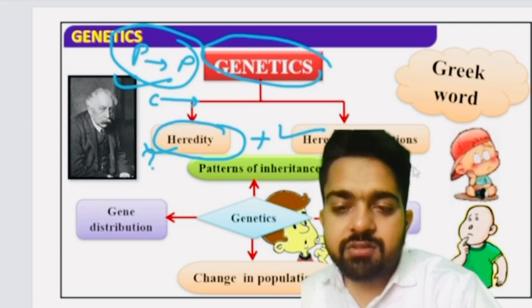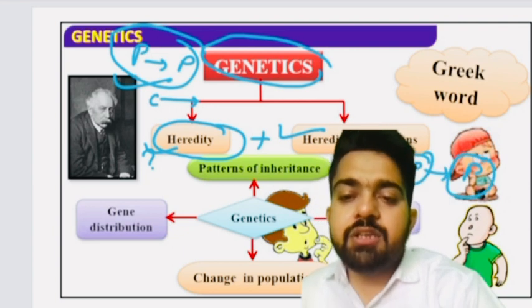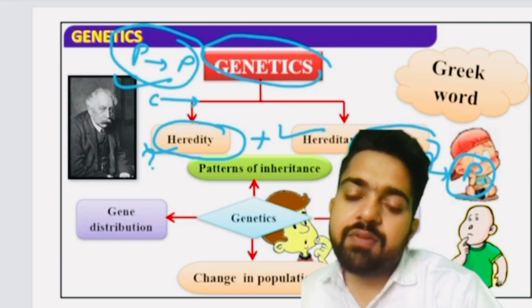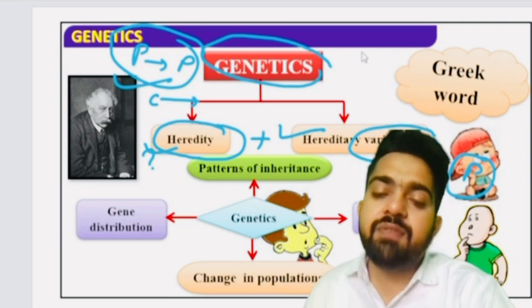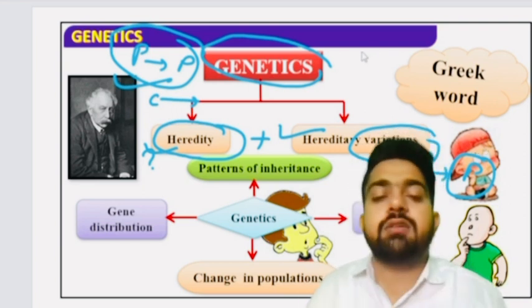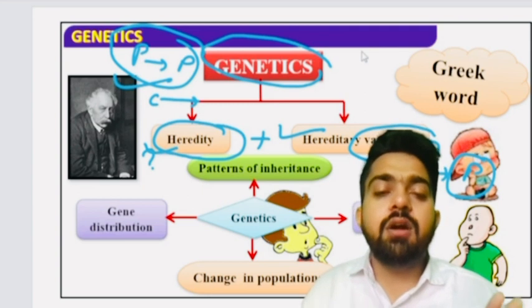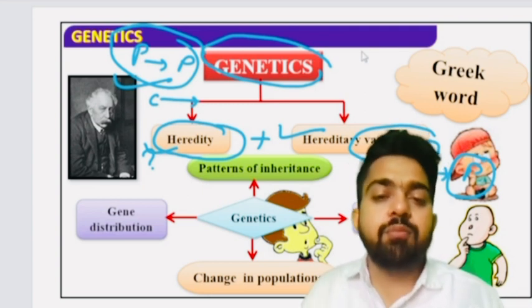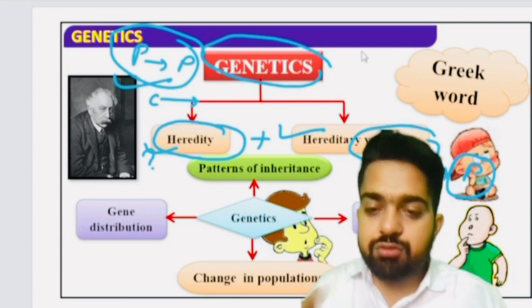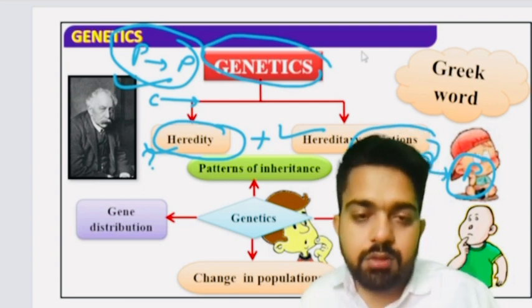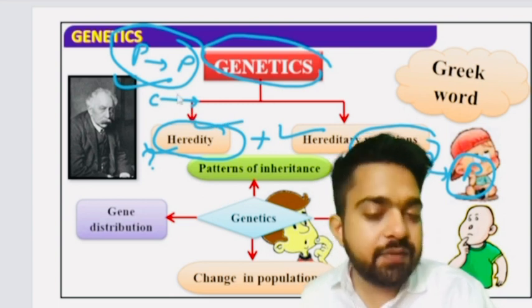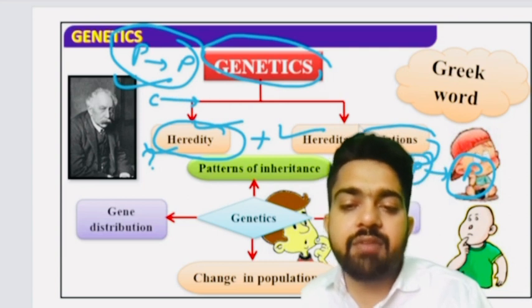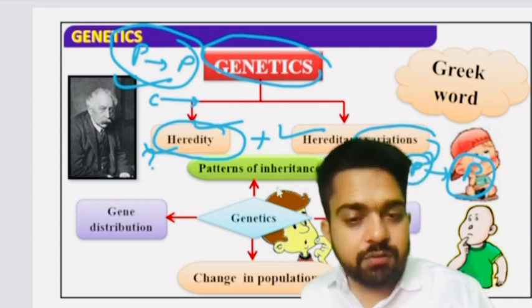And the changes observed from parent characters to the progeny characters, these changes are studied under the variations. So what will be the definition of variation? Variation may be defined as degree of change of characters. What do you mean by variation? Degree of change of characters from parents to progeny. Parents to progeny. I think this is clear to all. Both heredity and variation. Heredity includes the transmission of characters, while hereditary variations include the degree of change of characters.